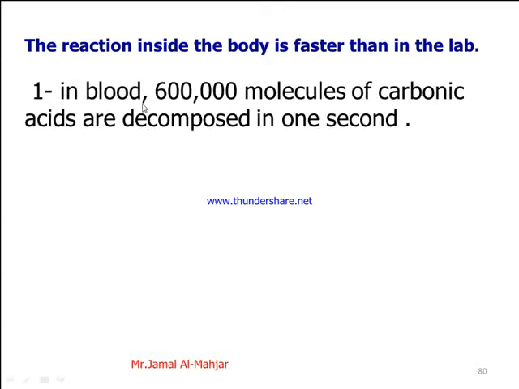Here we have an example for the working of enzymes inside the body. In the blood, 600,000 molecules of carbonic acid are decomposed in 1 second by the presence of enzyme. This is the carbonic acid. 600,000 of these carbonic acids are decomposed into H2O and carbon dioxide in 1 second.